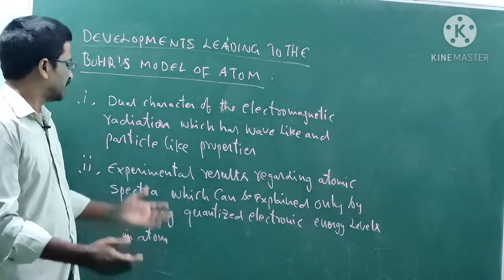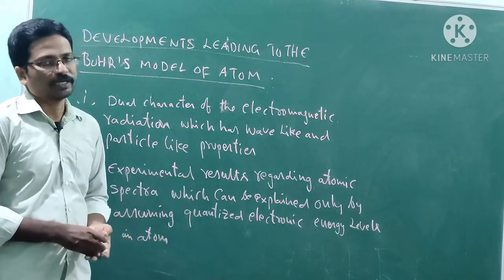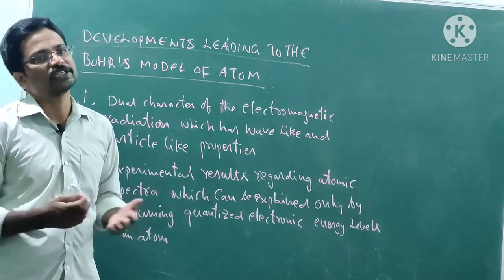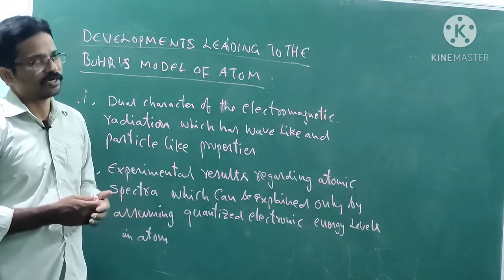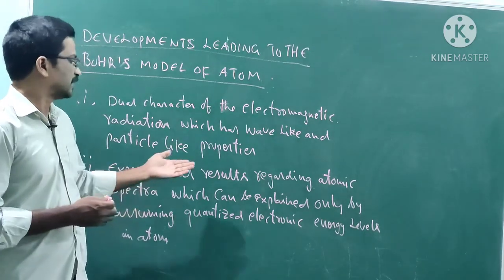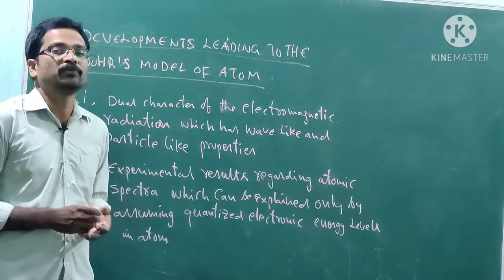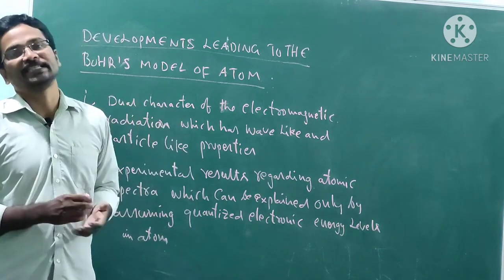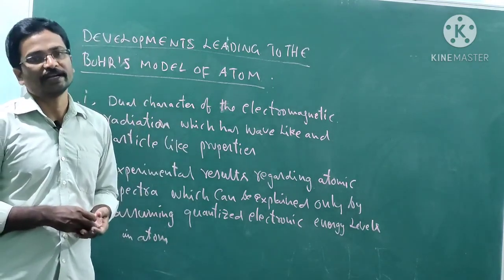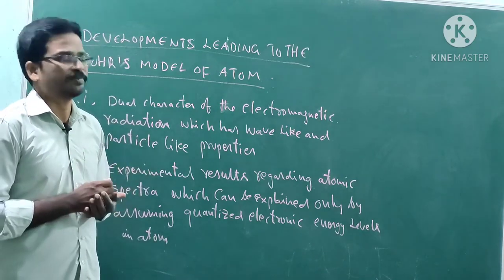From experiments we know atomic spectra. These experimental results can be explained only if the atom has quantized energy levels.